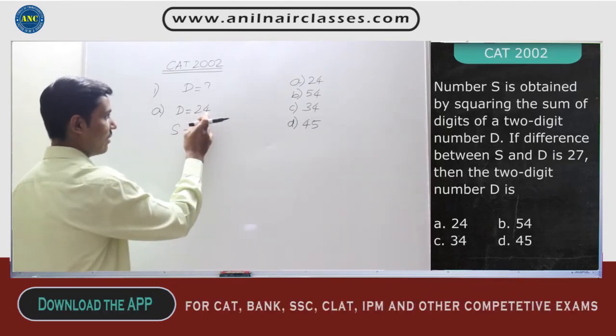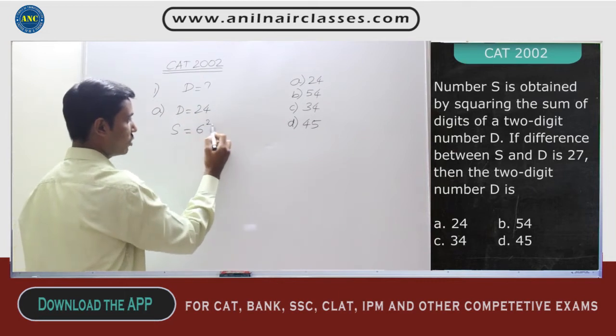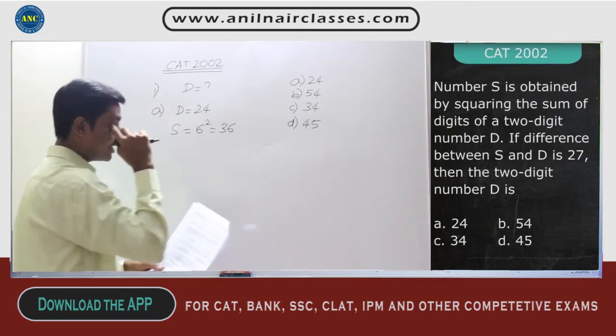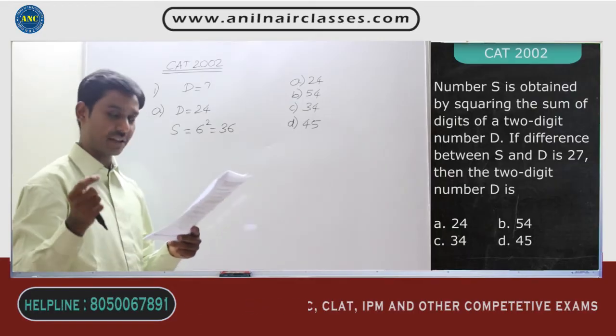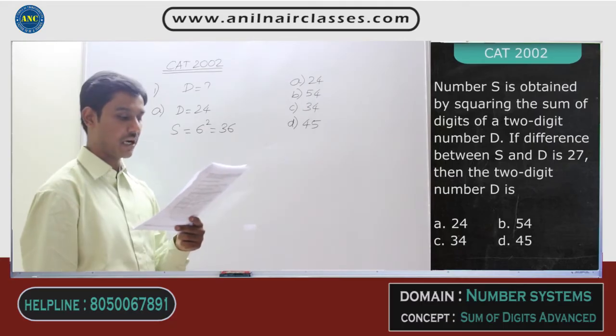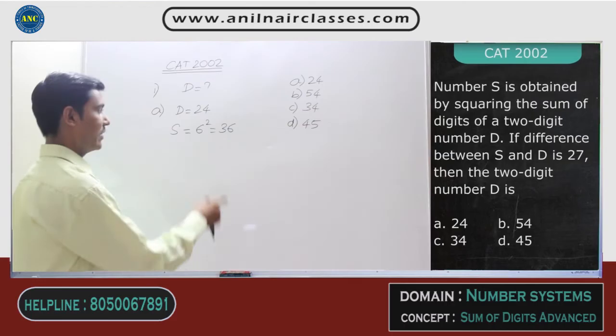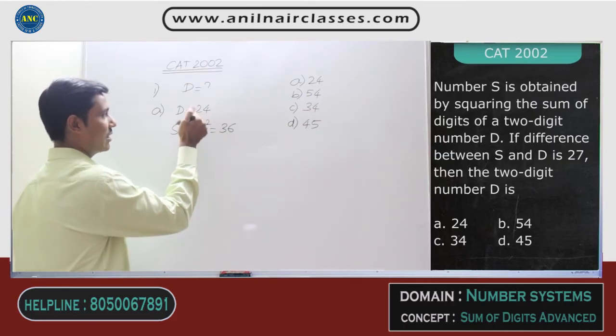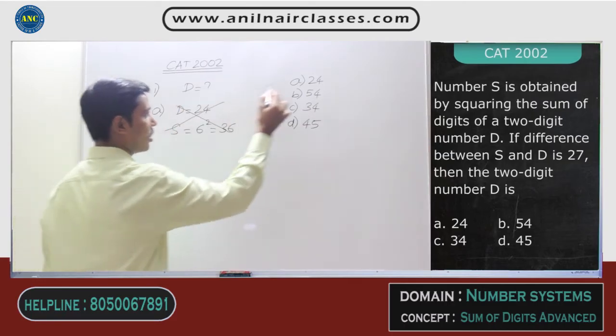That means if I add, I will get 4 plus 2, 6. If I square it, I will get 36. Now D is 24, S is 36. But the second statement says the difference between S and D is 27. The difference between S and D is not 27 according to my assumption. So it is not the right answer.